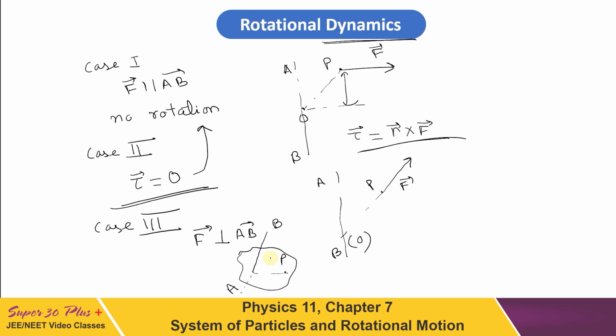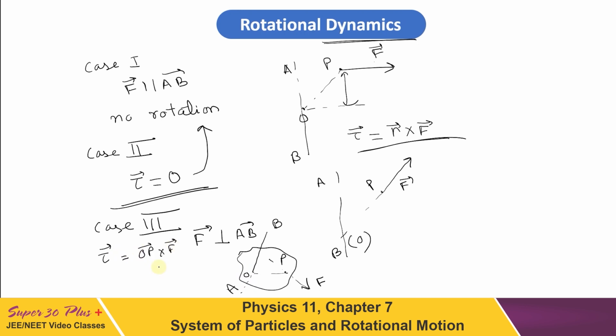They should be perpendicular to AB. So let us draw the force like this. Now here F is in the plane of this board and AB is perpendicular to this plane. So here if you write torque, then torque will be equal to, let this point be O, then it can be written as OP cross F.